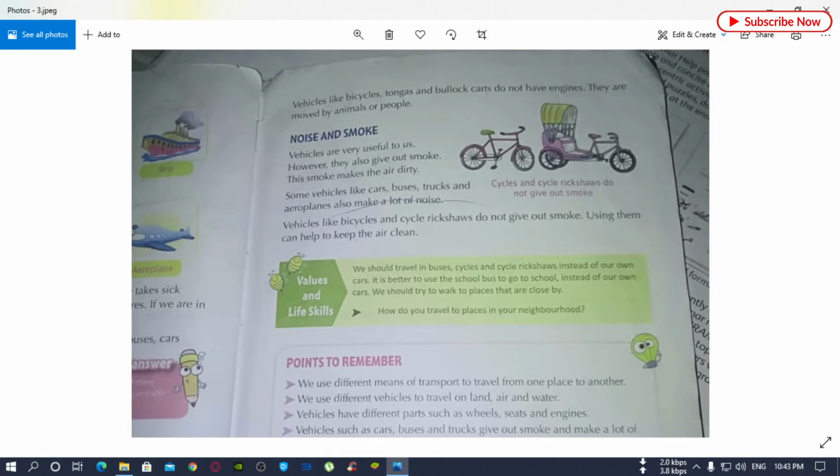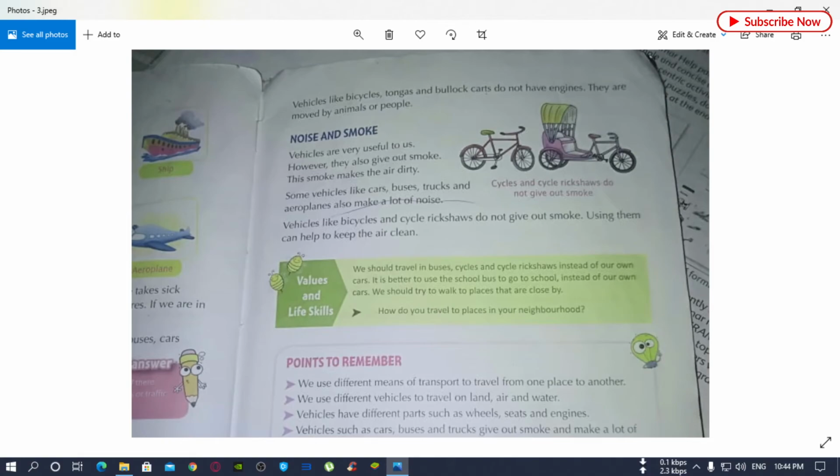Vehicles like bicycle and cycle rickshaw that we normally use do not give out smoke. So using cycles or bicycles is very useful for us. We should use bicycles or rickshaws, because this type of vehicle does not give out any smoke.